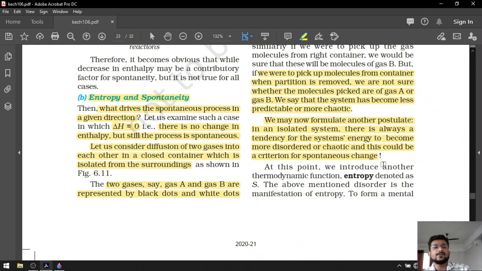A system that is isolated from the surroundings will always have a tendency to become more random or more chaotic. At this point, we introduce another thermodynamic function, entropy, denoted as S. The above-mentioned disorder is the manifestation of entropy. Manifestation means another word for entropy.